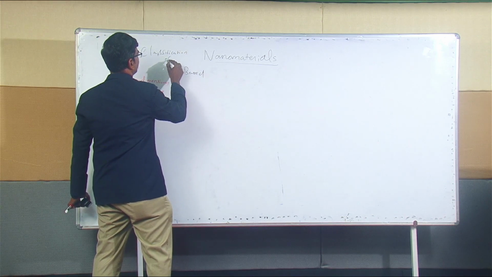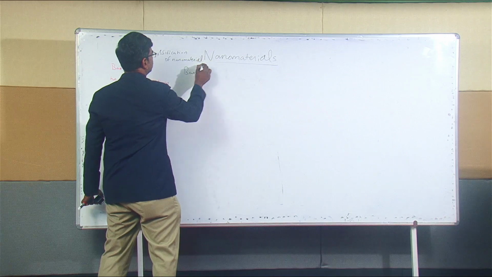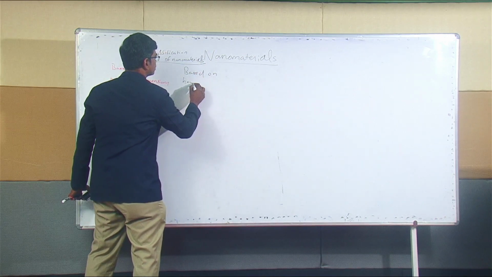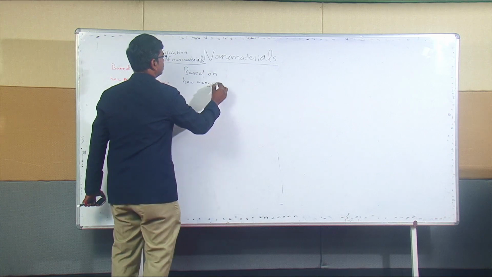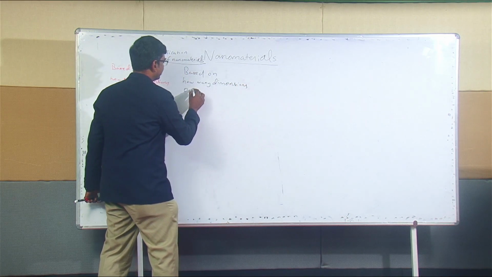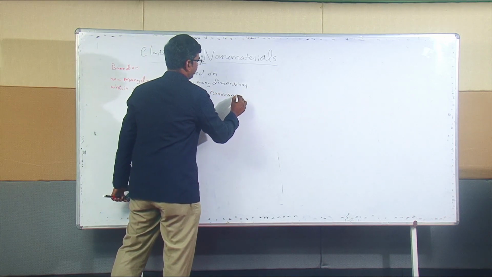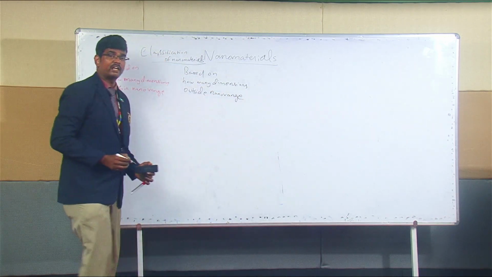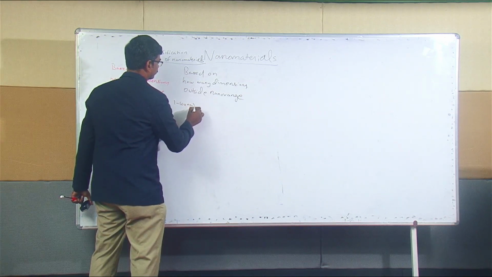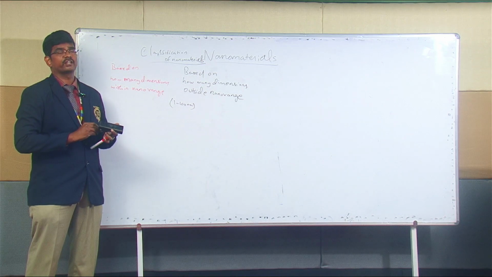Classification of nanomaterials. They classify based on how many dimensions are outside the nano range. I hope you can understand what the nano range is. Nano range means it should be 1 to 100 nanometer, right? How many dimensions are outside the nano range?